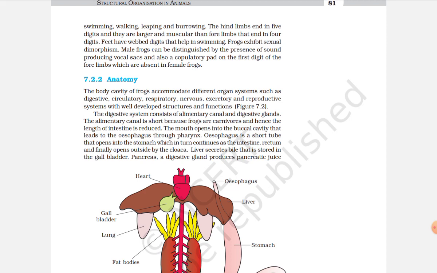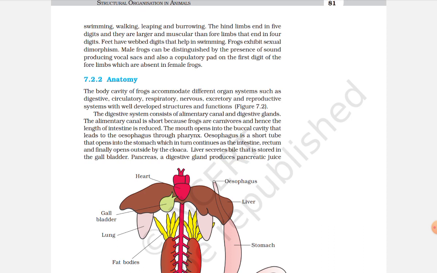Frogs exhibit sexual dimorphism. Male frogs can be distinguished by the presence of sound producing vocal sacs and also a copulatory pad on the first digit of the forelimb, which are absent in female frogs. Anatomy. The body cavity of the frog accommodates different organ systems such as digestive, circulatory, respiratory, nervous, excretory, and reproductive systems with well developed structures and functions.